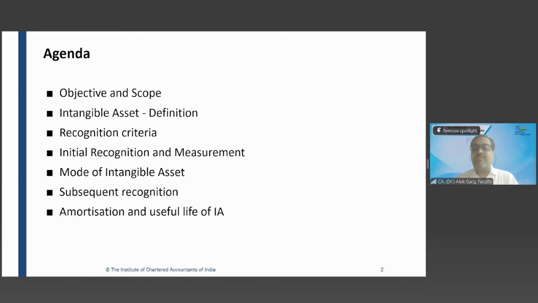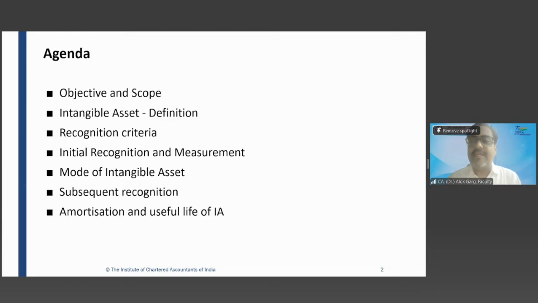So when you are incurring an expense on advertisement, while it may give you future economic benefit, not necessarily do you have any control on that. If you have given a newspaper advertisement and no customer comes to you, what will you do? Nothing. So the point is, these Ind AS accounting standards, asset-related and liability-related, talk about when to recognize, meaning whether this expenditure has to be recognized as an intangible asset or not.